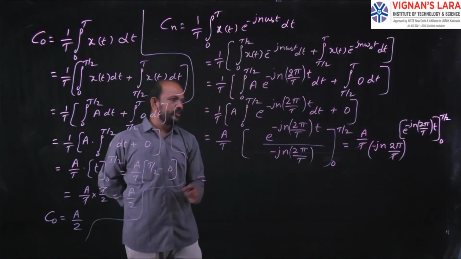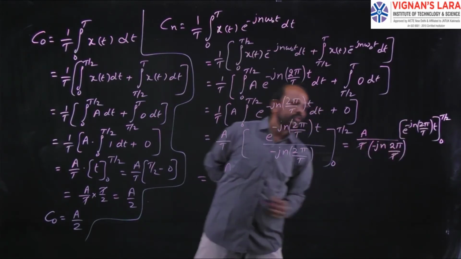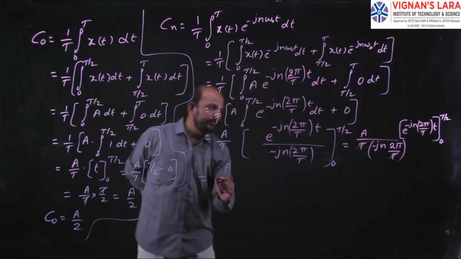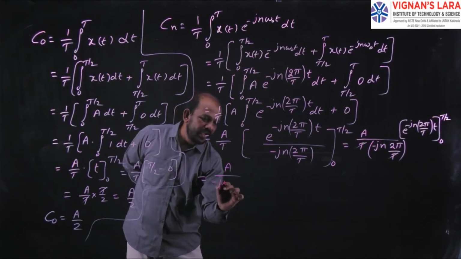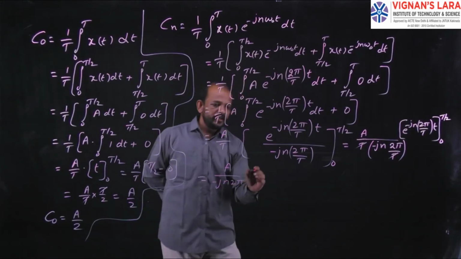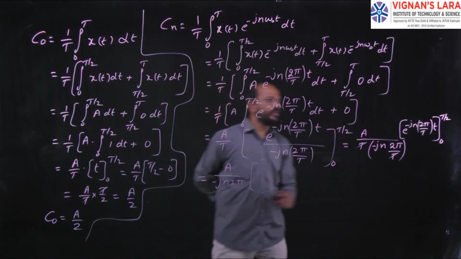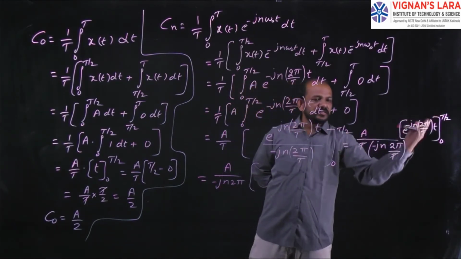That will be equal to A by minus j n 2 pi into this one. Substitute the values of this T by 2 in this t.